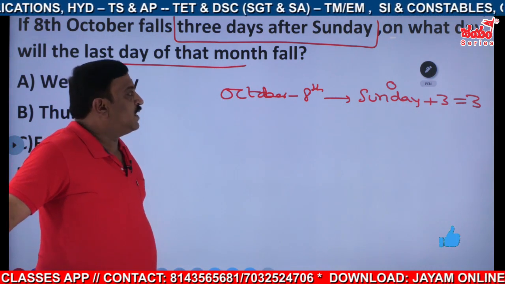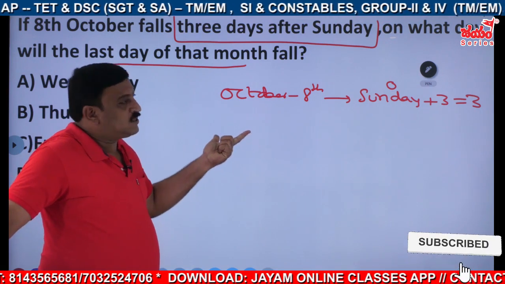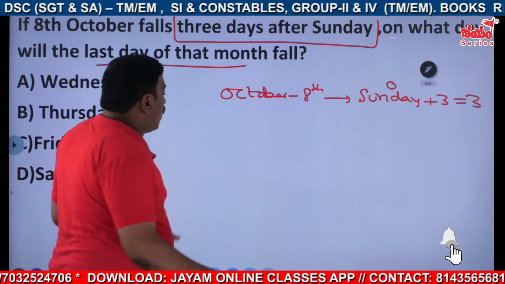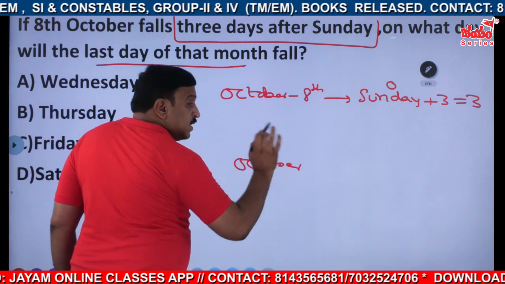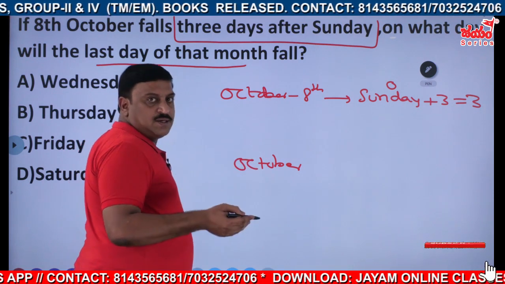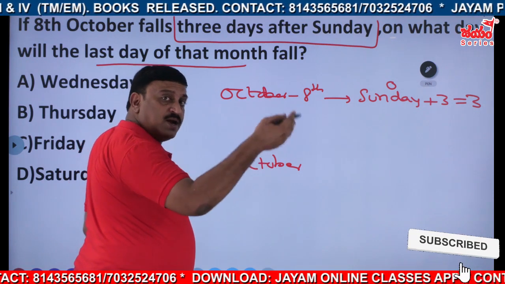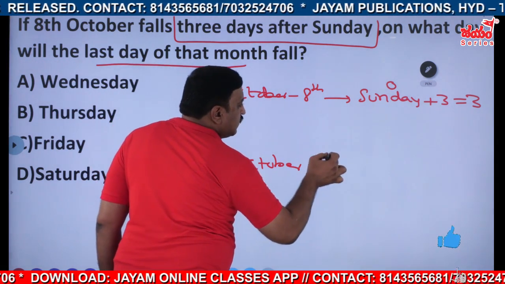So that is 3 days after Sunday. Then on what day does the last day of that month fall? Last day means October. Is it 30th or 31st? October has 31 days, like December 31st. Okay. So October 31st falls on which day?